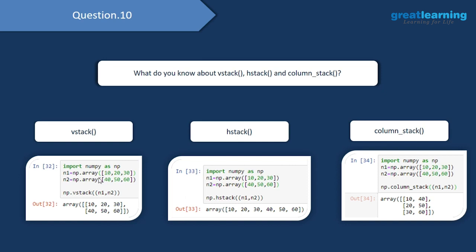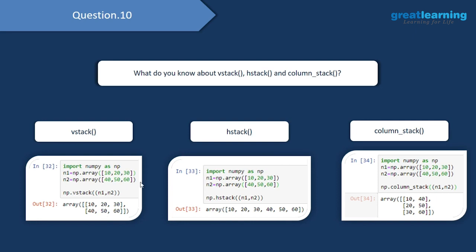In N2, we are storing the values 40, 50 and 60. Then when I use the vstack method, as you see over here, I pass in N1 and N2. And as you see, I have vertically stacked these NumPy arrays. So in the first row, I have 10, 20 and 30. In the second row, I have 40, 50 and 60.